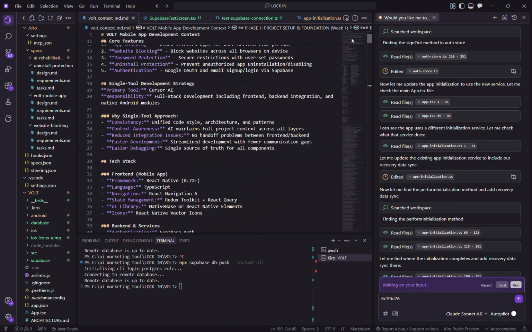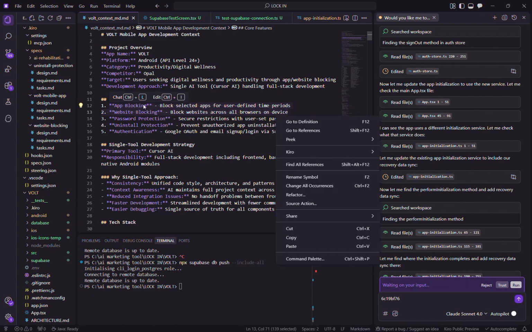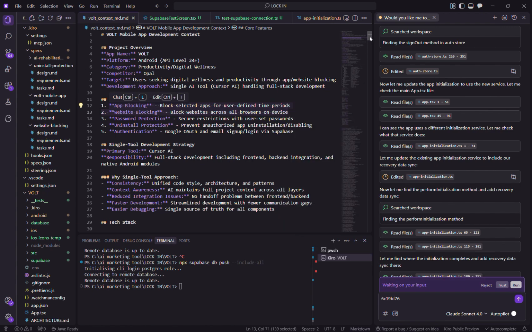What made me love Kiro is how it works. After each task, it tests the feature implemented before moving on. It never tries to code the entire app in one sitting, which gave me confidence and steady progress.